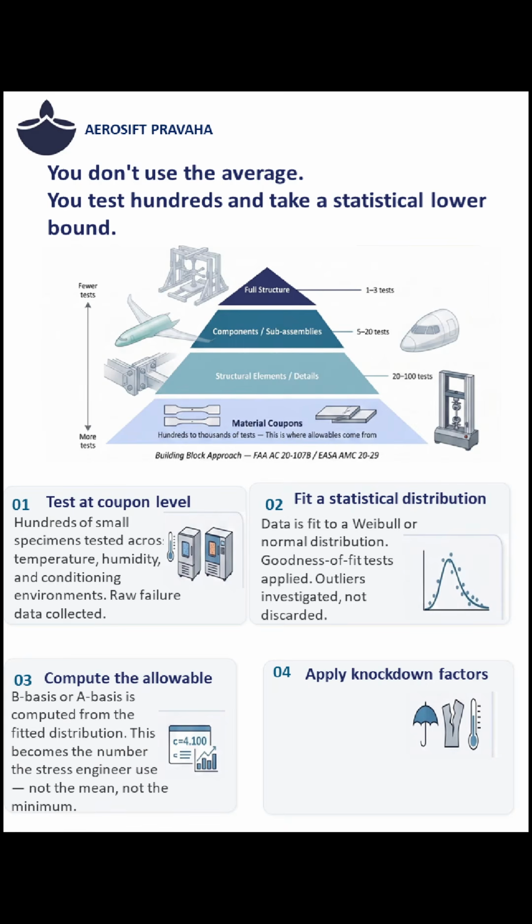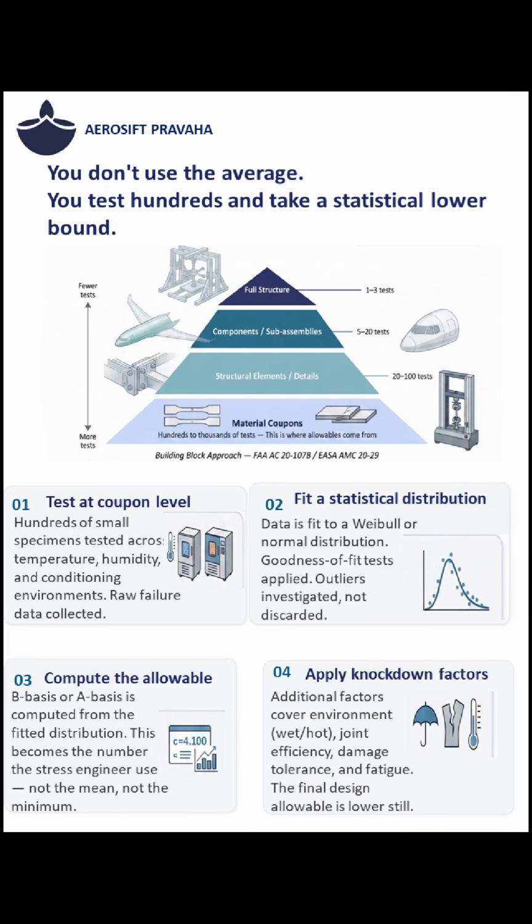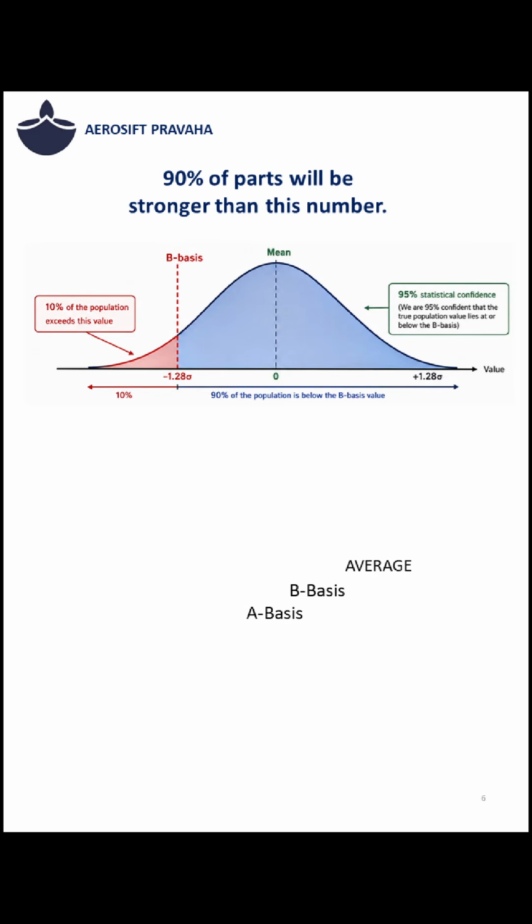Step 3. Compute. B basis or A basis computed from the fitted distribution. This is the number that goes into the stress engineer's analysis, not the mean, not the minimum test result. Step 4. Knockdown. Additional factors applied for environment, wet, hot versus room temperature dry, joint efficiency, damage tolerance requirements, and fatigue. The final design allowable used in stress analysis is lower still.